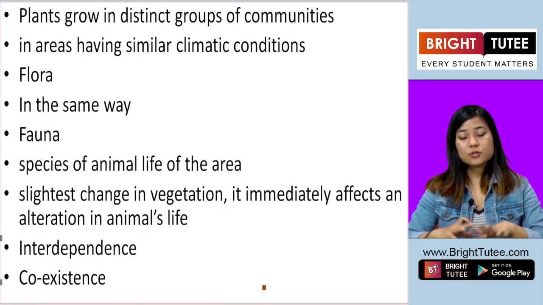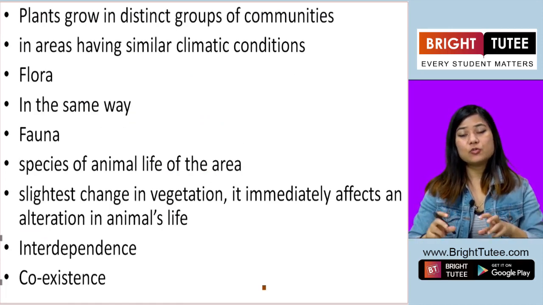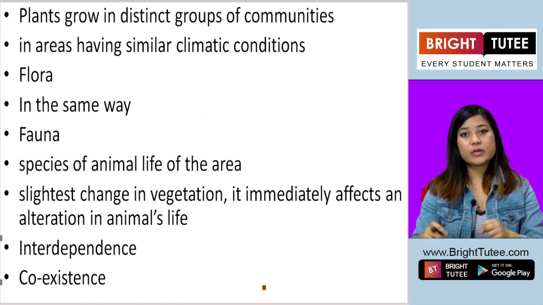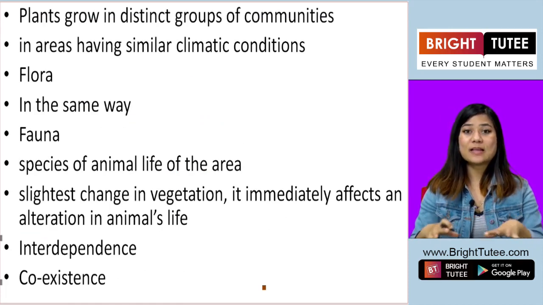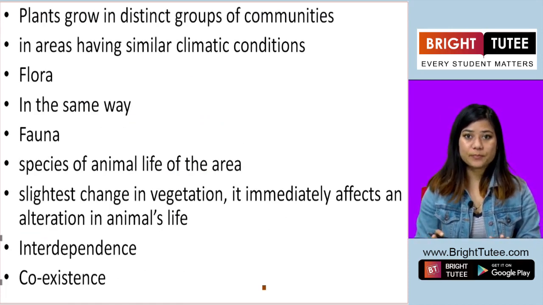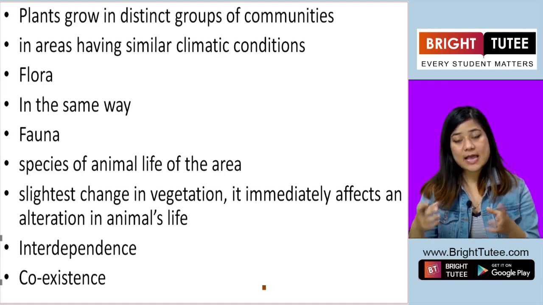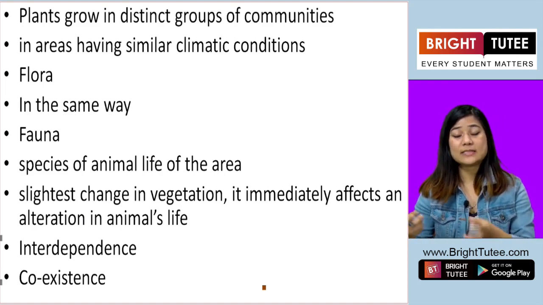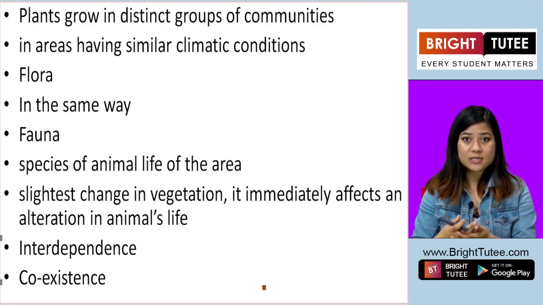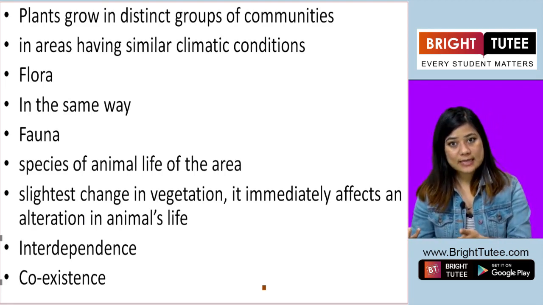So plants also grow accordingly. The same plants do not grow everywhere. Plants grow in groups, in communities, and the growth of these plants depends upon the climate and the landscape.